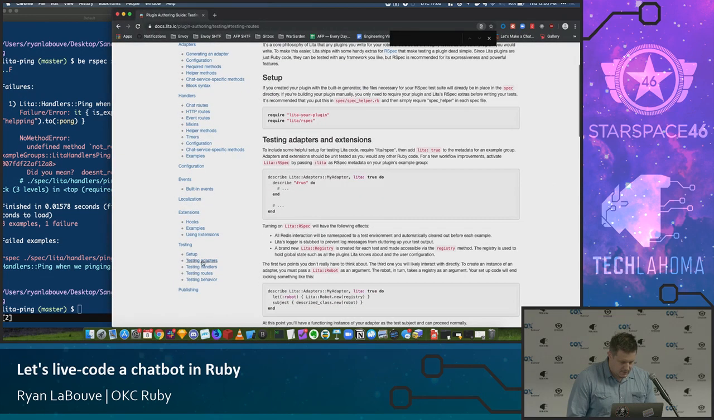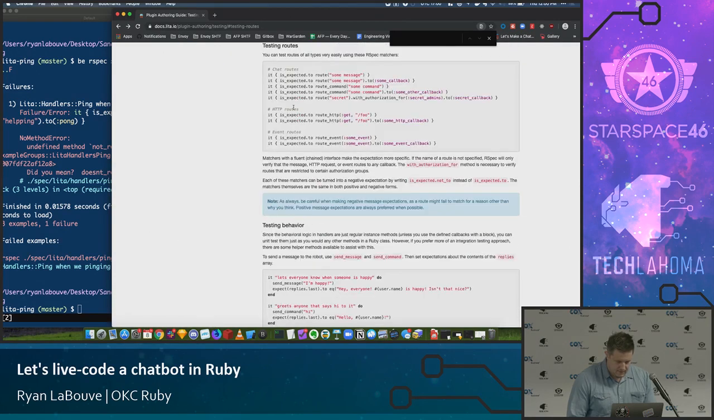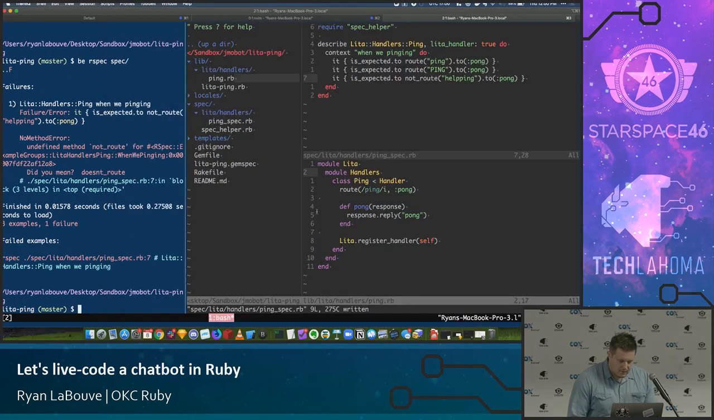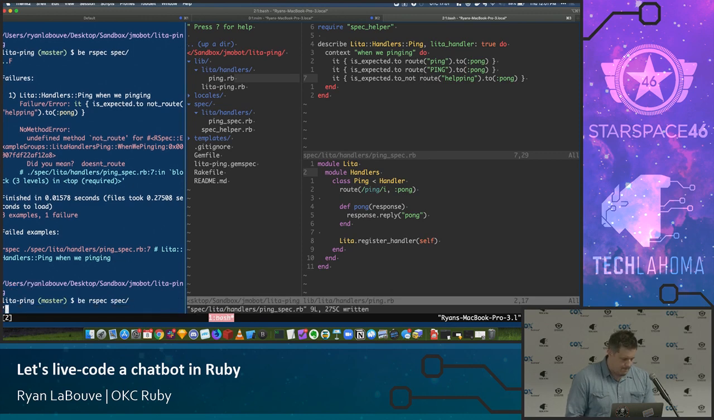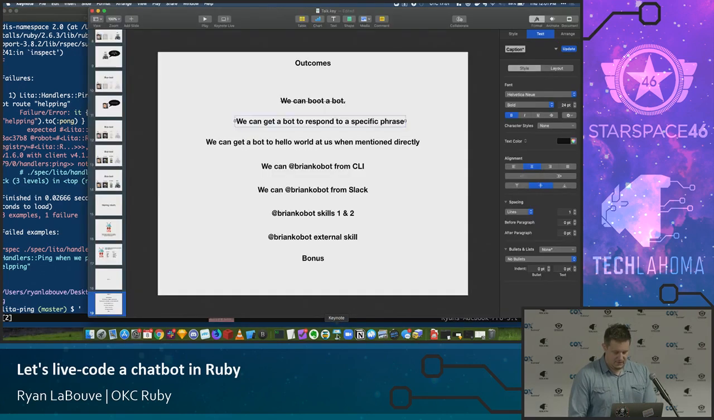Let's look at our test handlers. No, we want to test routes. Is expected to route. Does anybody see a not to route? Can we put a not in front? Who here's an rspec whiz? To not maybe? Yep, okay, there we go. Great, Ruby, you just make it up. Cool. So this actually crosses off our second thing. We could do more, but let's just keep moving.